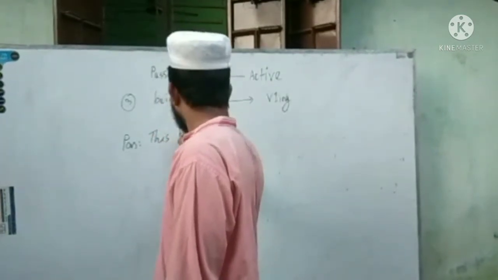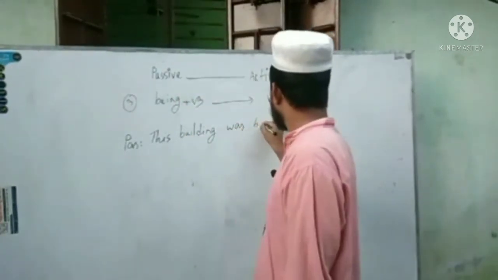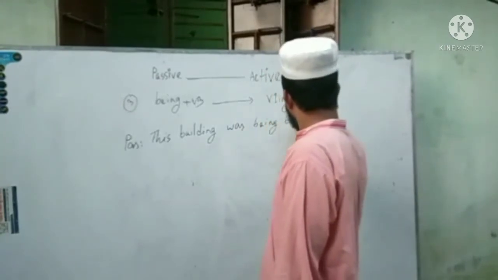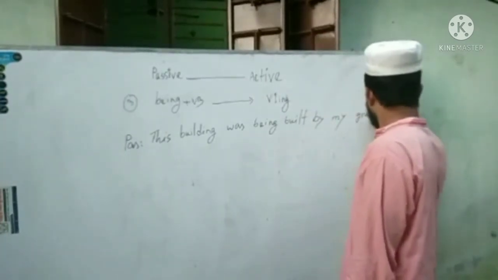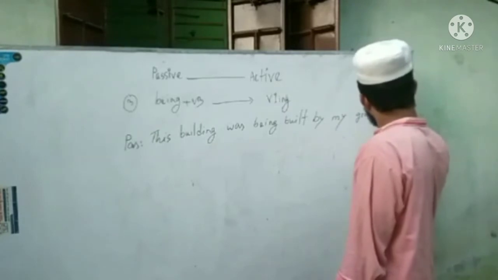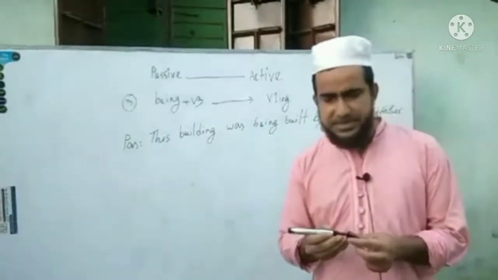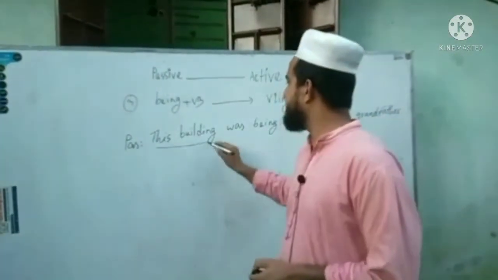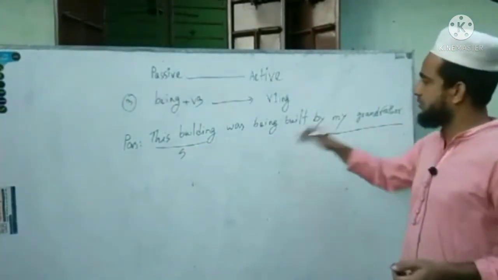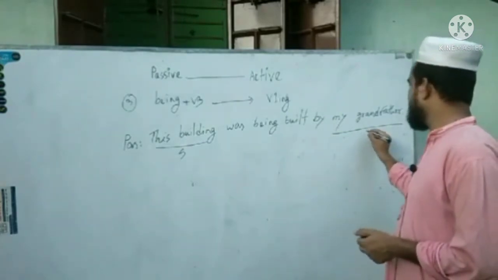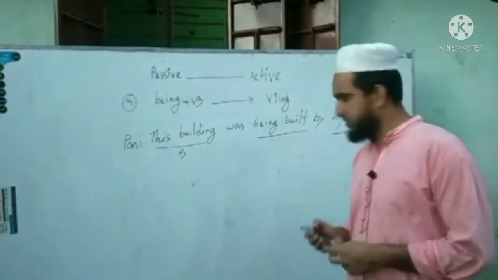This building was being built by my grandfather. Okay, this building was being built by my grandfather. What is the subject here? Here the subject is this building. What is the object here? My grandfather, who did it, is the object, and being plus past participle form.